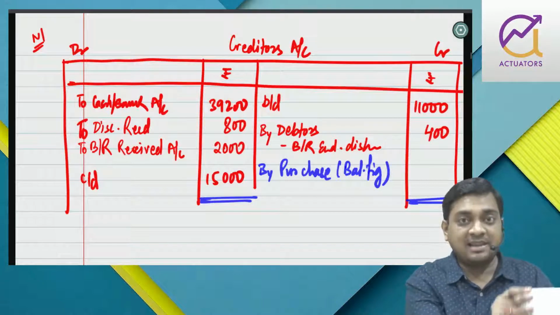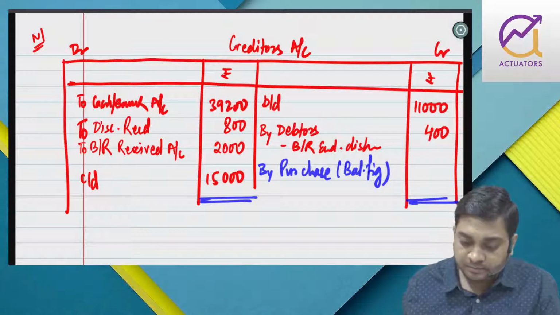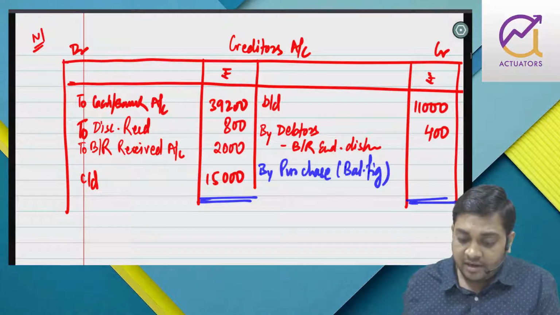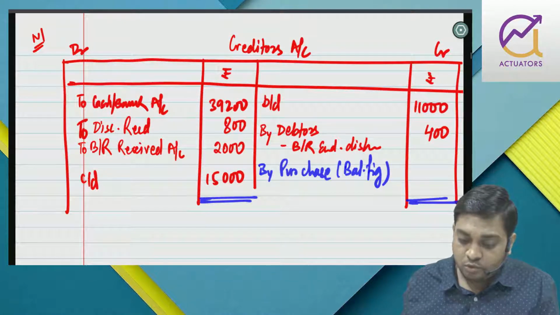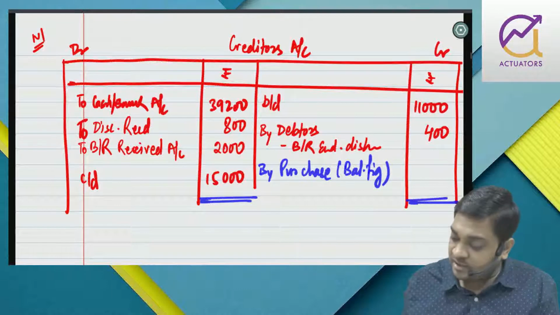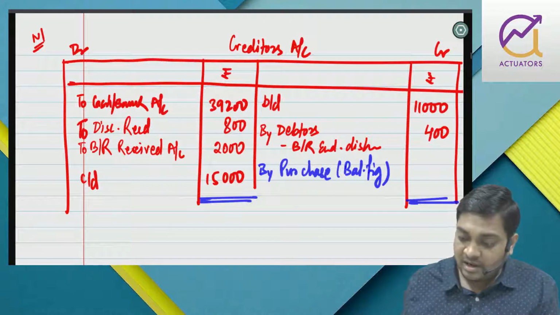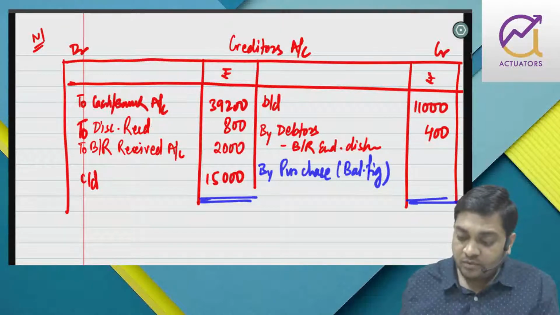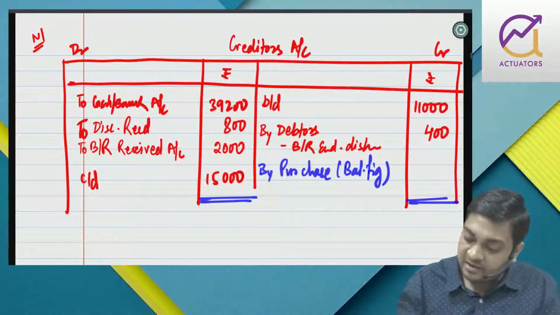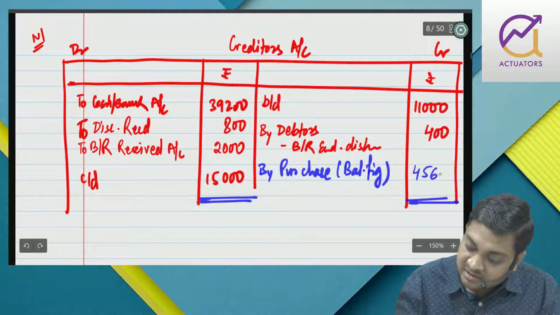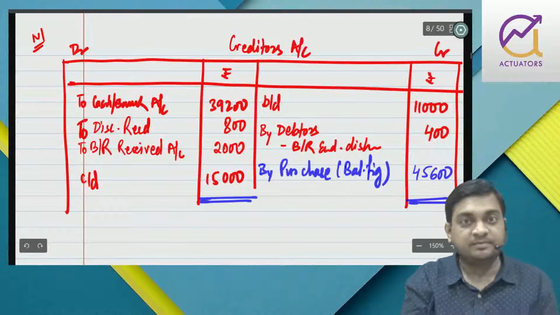So now you can get the balancing figure, just calculate: 39,200 plus 800, 40,000 plus 2,000, 42,000 plus 15,000, 57,000 minus 11,000, 46,000 minus 400, so it is coming 45,600. That's it.